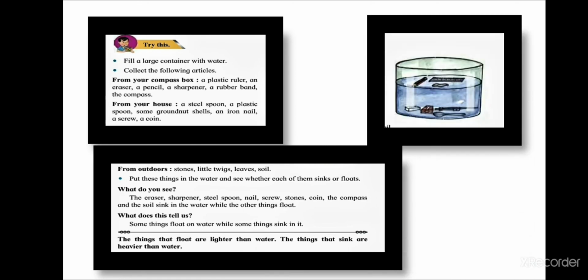What do you see? The eraser, the sharpener, steel spoon, nail, screw, stones, coins, the compass and the soil sink in the water, while the other things float. What does this tell us? Some things float on water, while some things sink in it. The things that float are lighter than water. The things that sink are heavier than water.